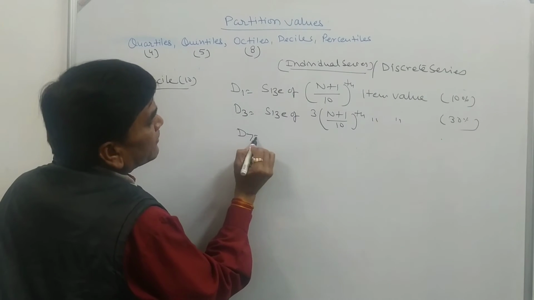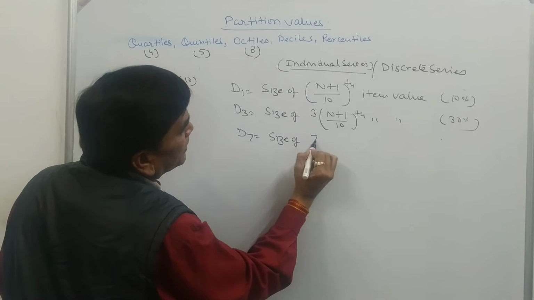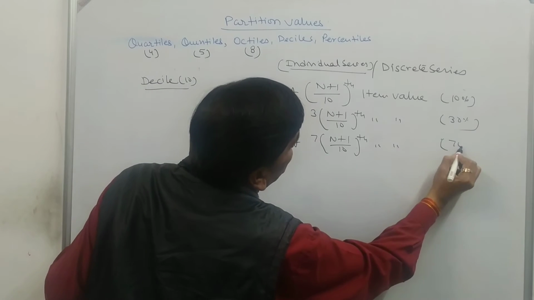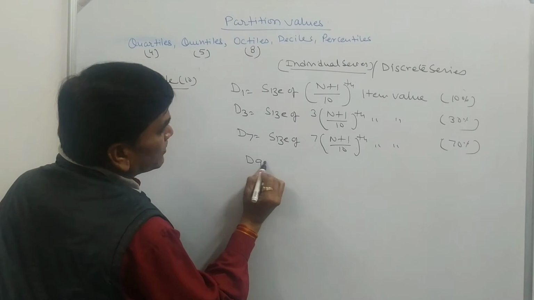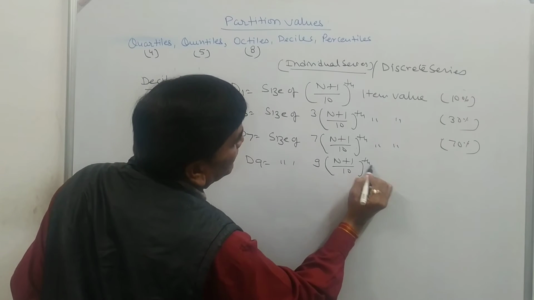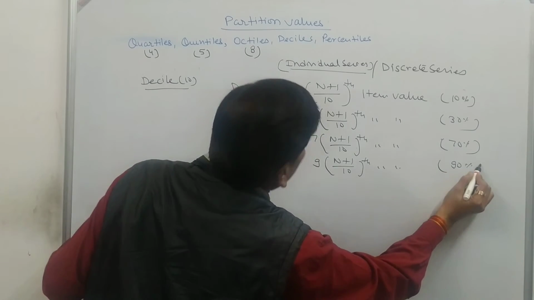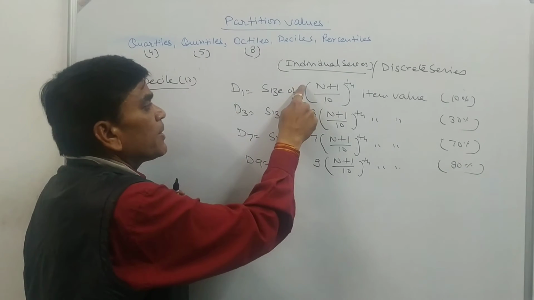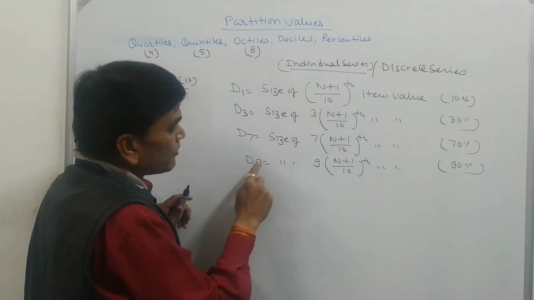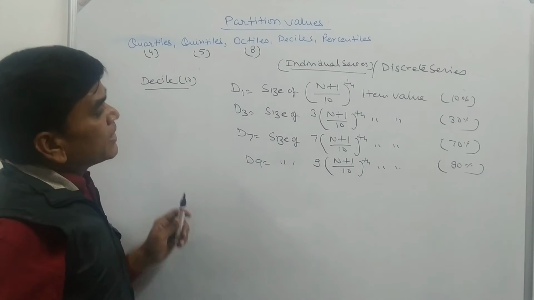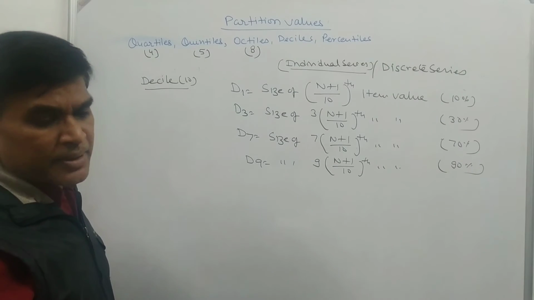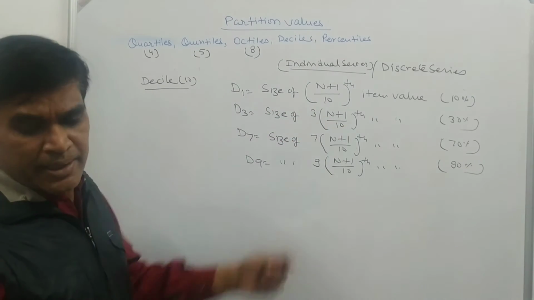If we have to calculate D7, then size of 7 (n plus 1) by 10th item value. That will show 70%. If D9 is to be calculated, then size of 9 (n plus 1) by 10th item value. That is 90%. It means if you want the first, multiply by first; you want the third item, multiply by third; you want the 7th item, multiply by 7; you want the 9th item, multiply by 9. So this is the way of generating the formula. Decile has 10 parts, so that's why we have divided by 10 here.